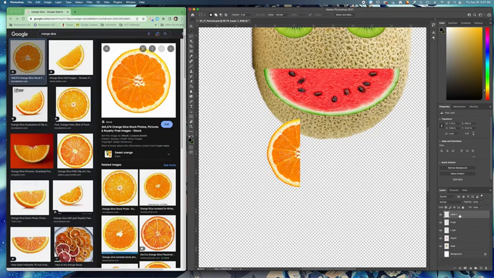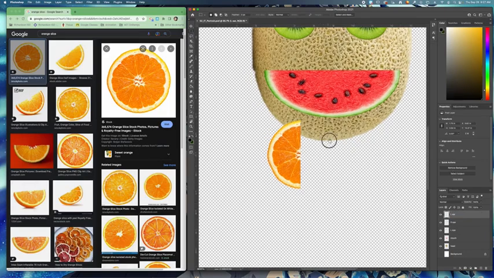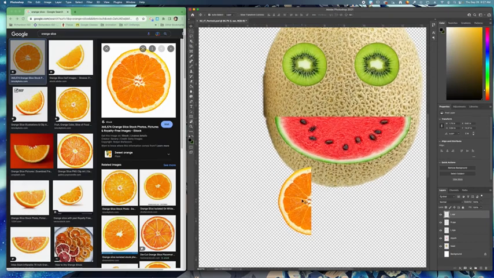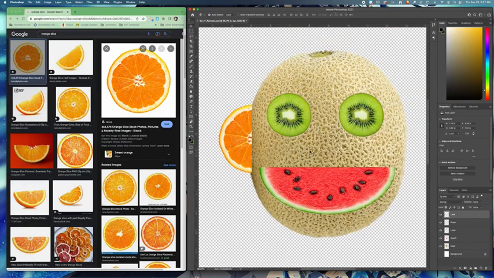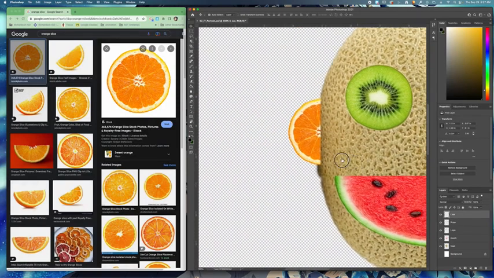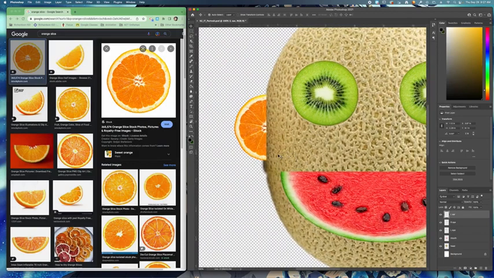Command D to deselect. This is going to be the left ear. And then switch to the move tool and go up. Command T to transform and make this smaller. Click return. I'm going to show you a really cool thing that I like using. There's something called a warp tool or effect.